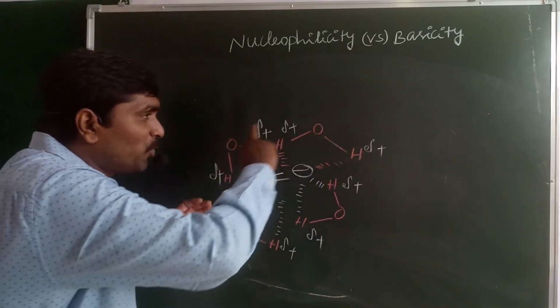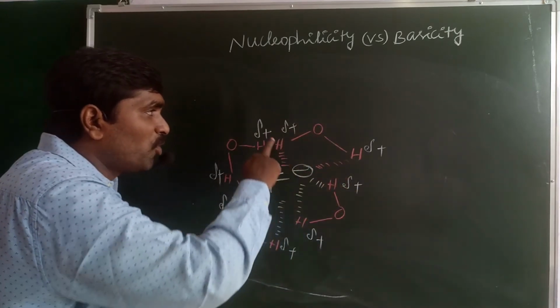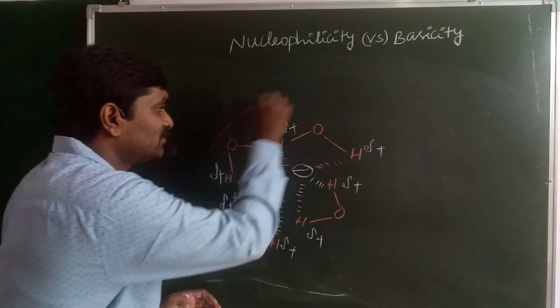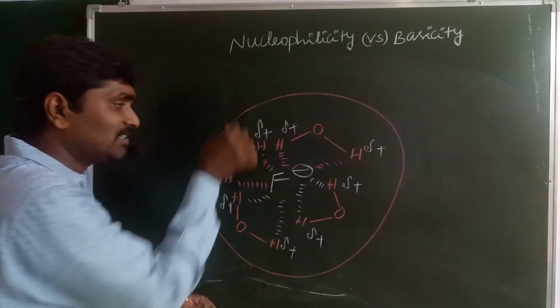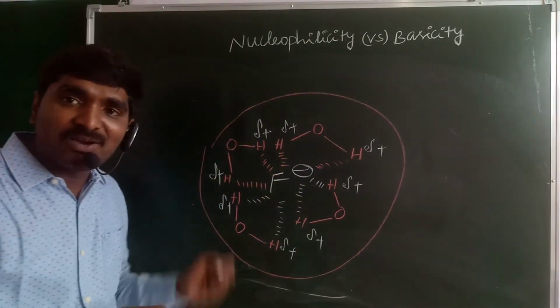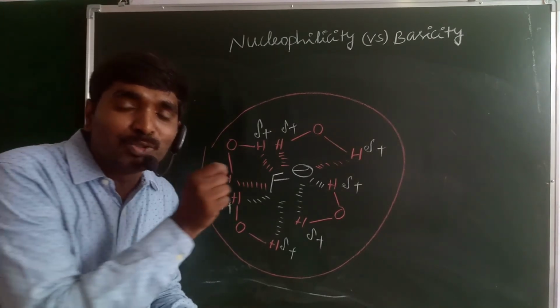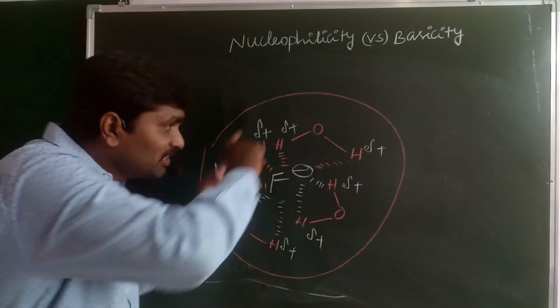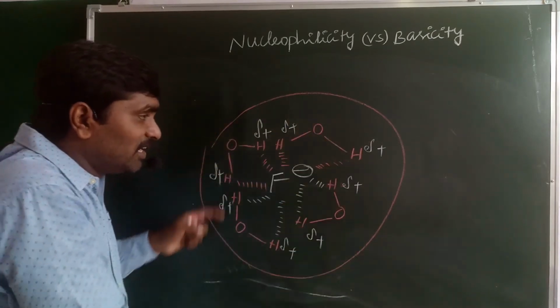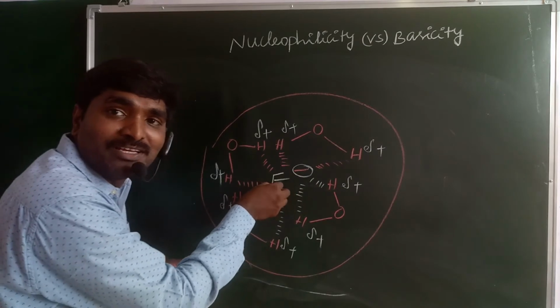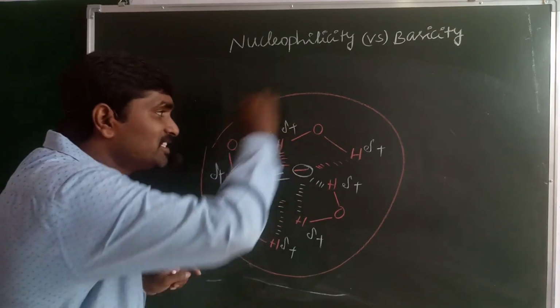The polar protic solvent with hydrogen bonds forms a shell around the fluorine. Due to this effect of forming the shell, the negatively charged electrons present on the fluorine are embedded in the shell.